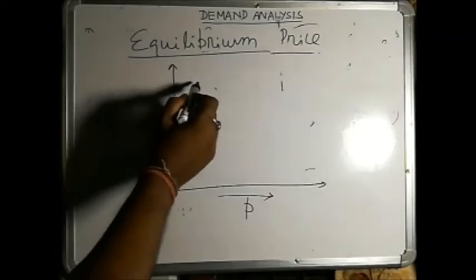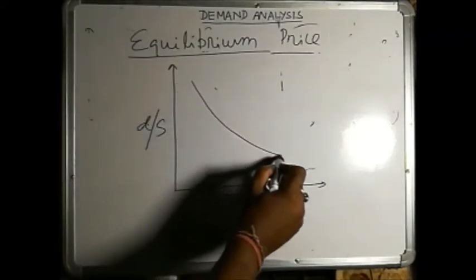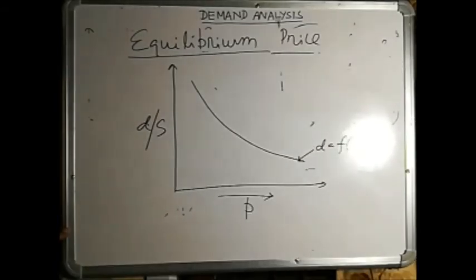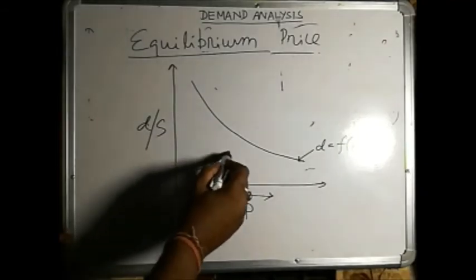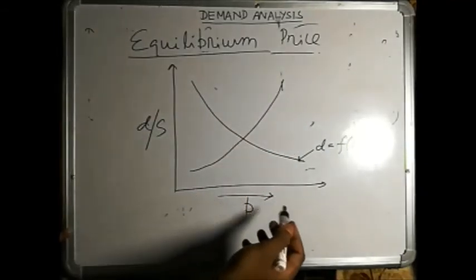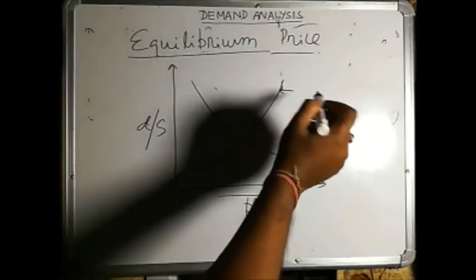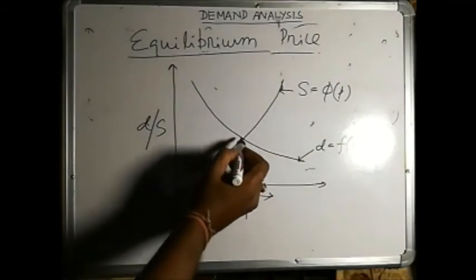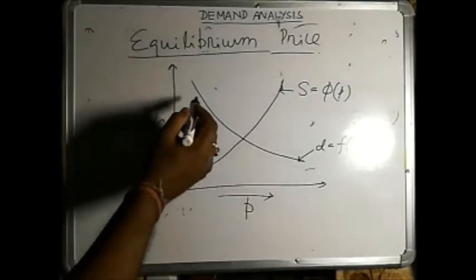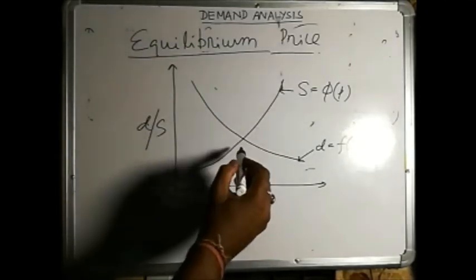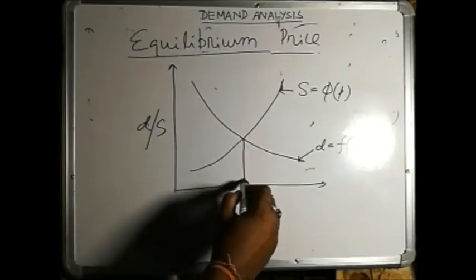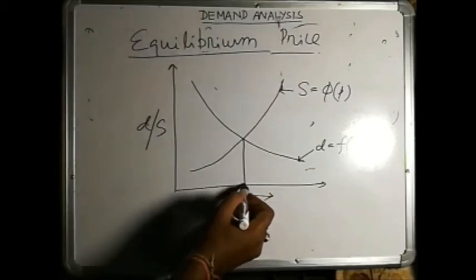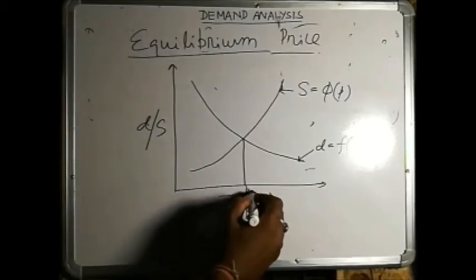Now as we know, the demand curve will be in a downward direction. This is demand equal to f of P. Again, the supply curve will be in the upward direction, because if price increases, supply also increases. This curve is S equal to phi of P. Now these two curves are meeting at this point, the intersecting point of the demand curve and the supply curve. Let us draw a perpendicular on the price axis, because the x-axis is the price axis. It meets at this point, say P equilibrium.